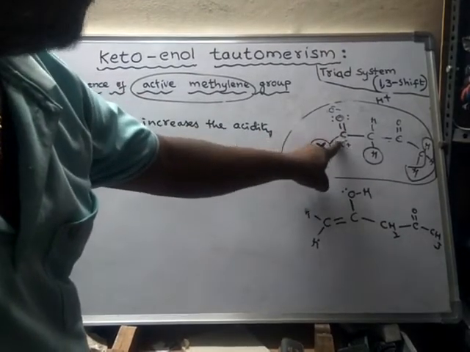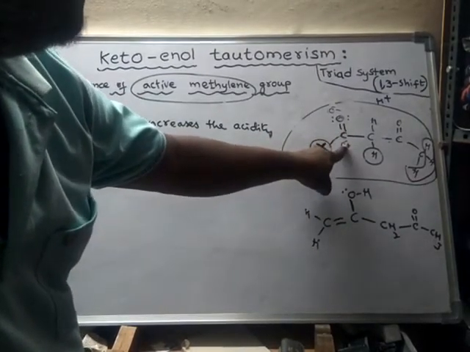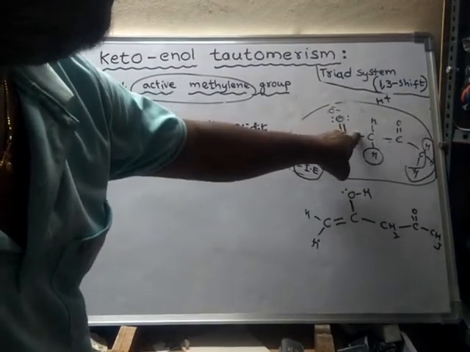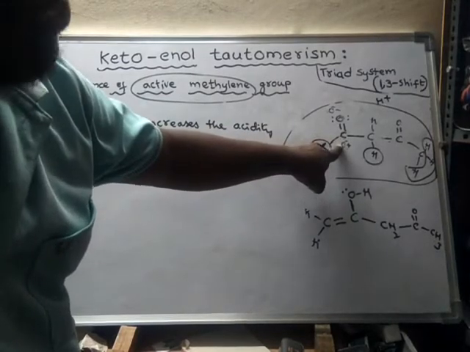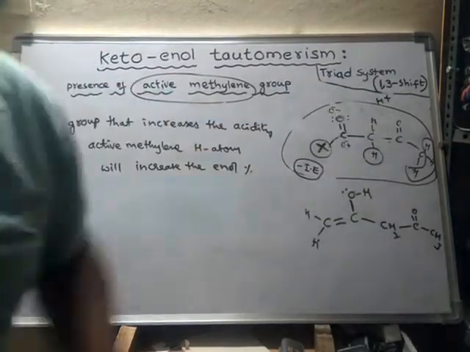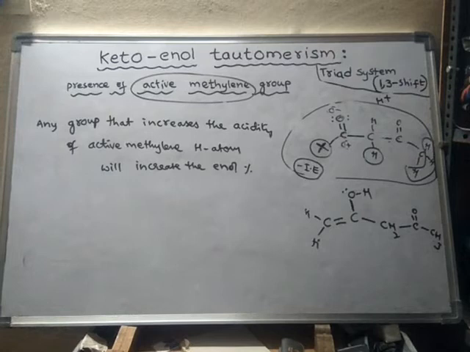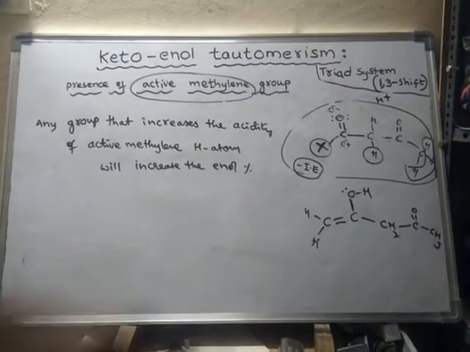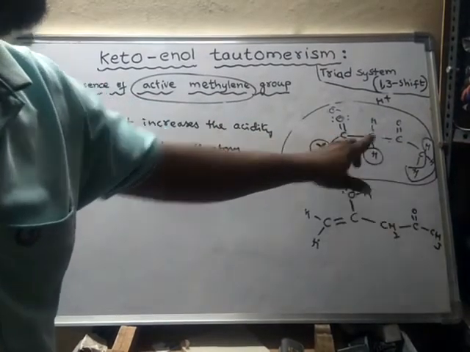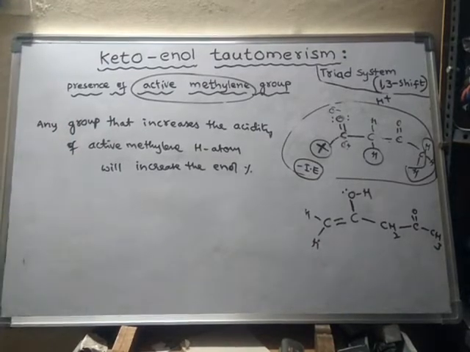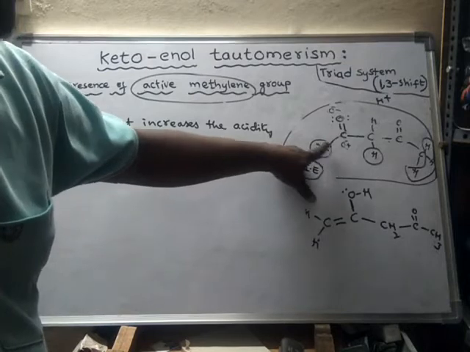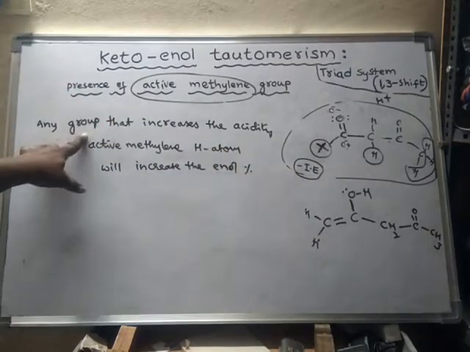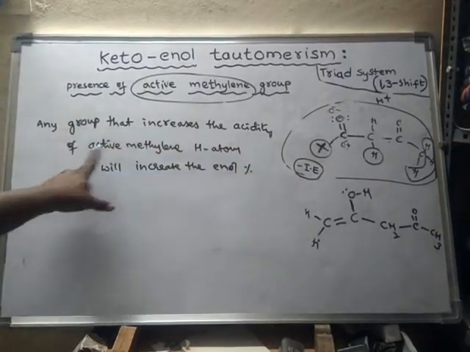When the magnitude of positive charge on this carbon increases, that bond will shift immediately. When the magnitude of positive charge is less, that bond cannot move with that effect. So the presence of any group increases the acidity of the active methylene.